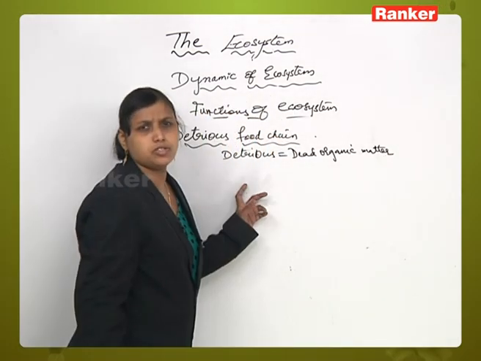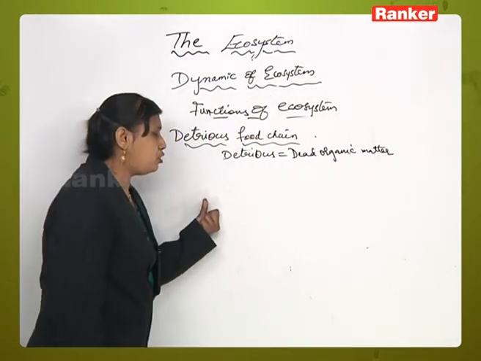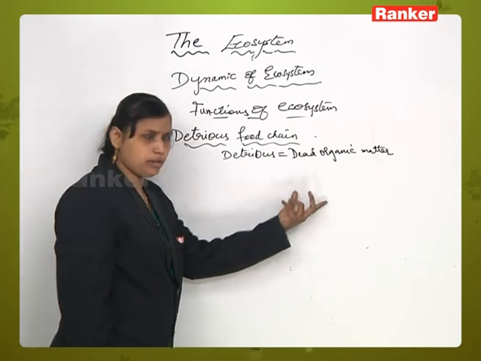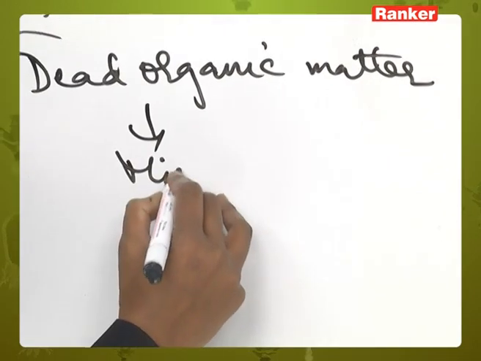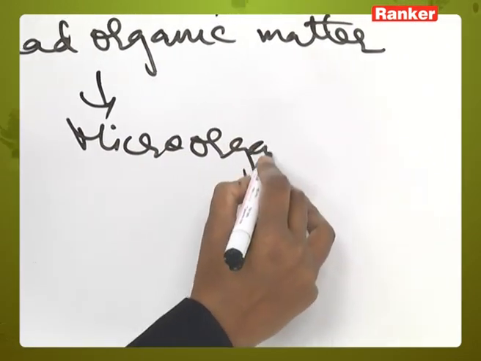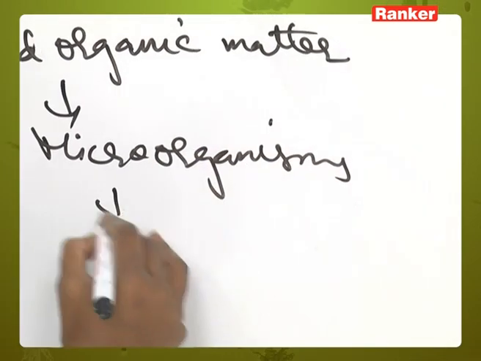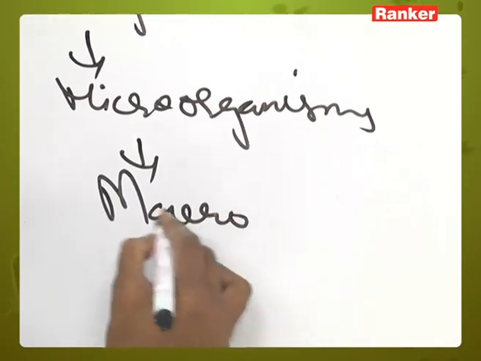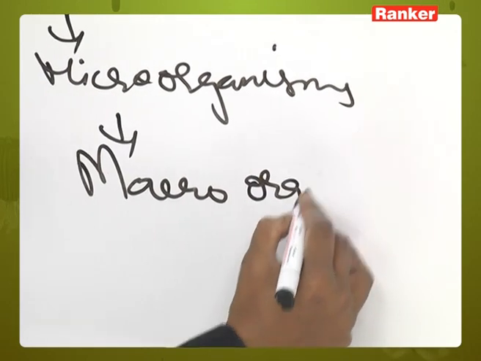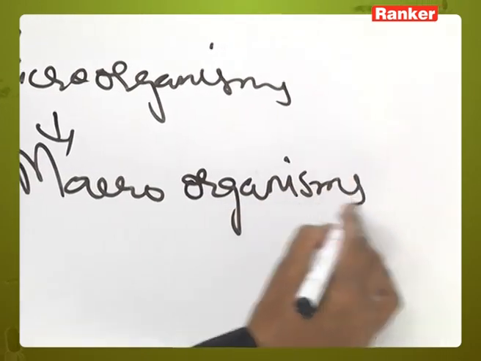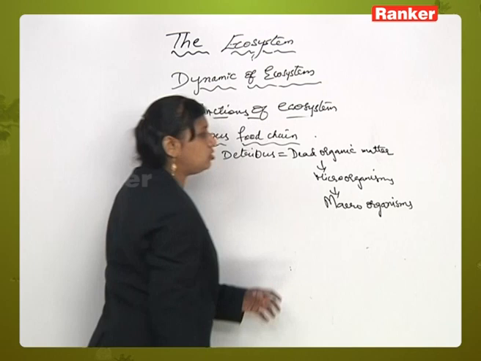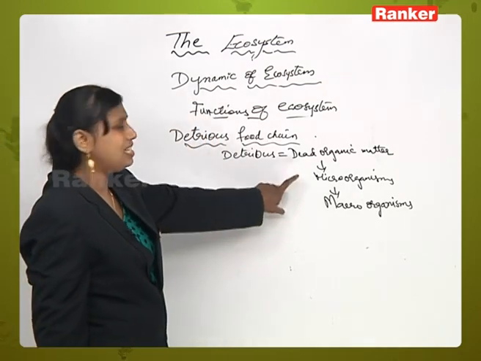Dead organic matter is called detritus. So any food chain which goes from dead organic matter to microorganisms and from there to macroorganisms is called a detritus food chain.